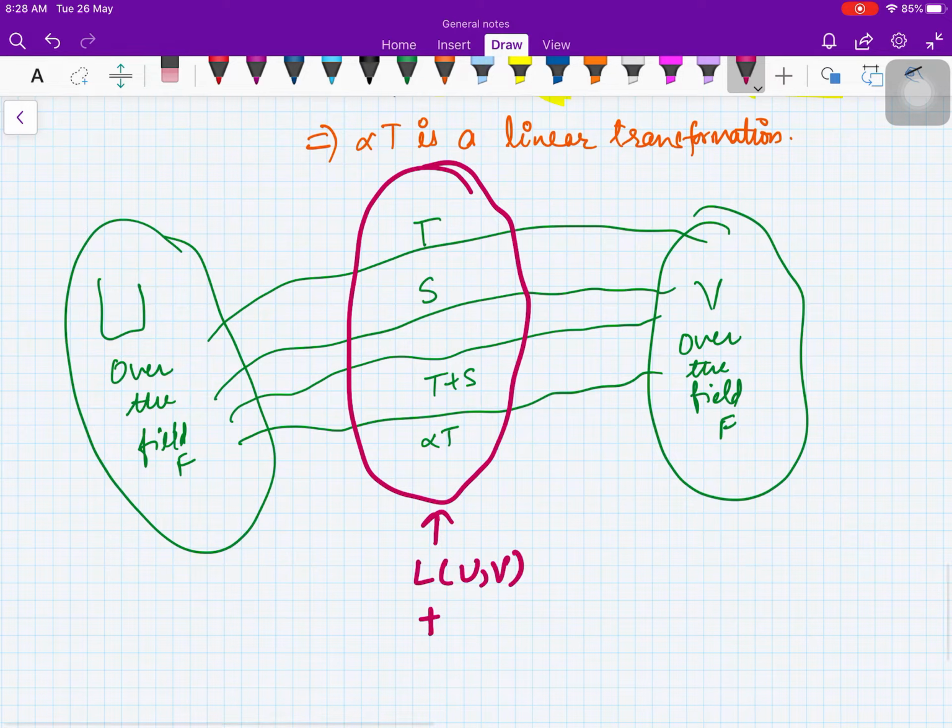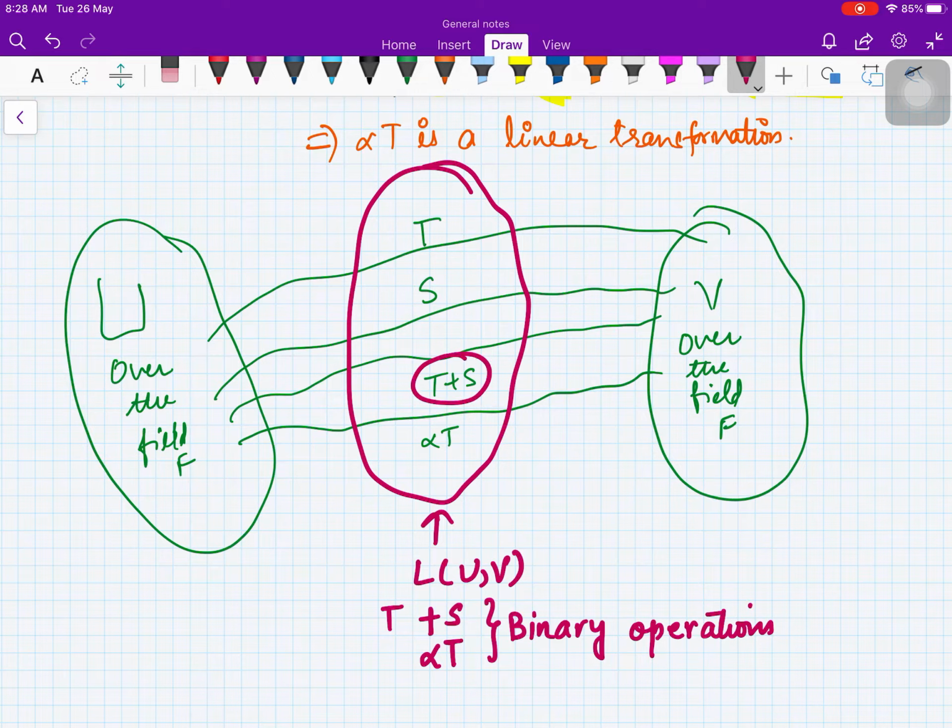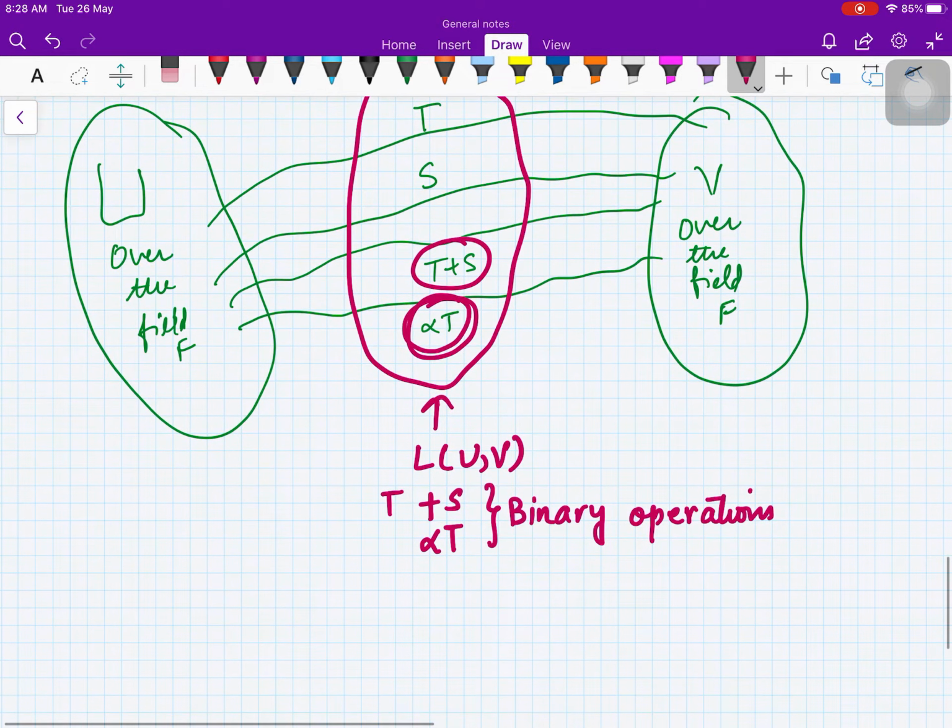We have addition operation here and we have scalar multiplication operation here. These are the binary operations. We just proved it. Binary operation means if you take two elements from the set, the sum is also in the set, and if you take one element and you scalar multiply it, that is also in the set. Now we will prove that L(U,V) under these binary operations is a vector space over the field F.